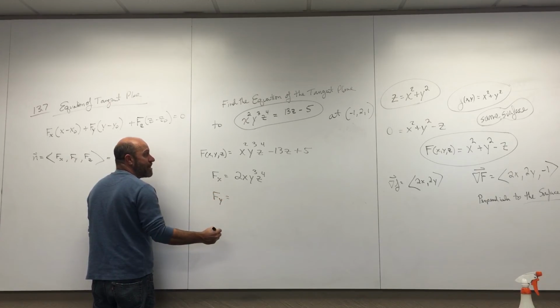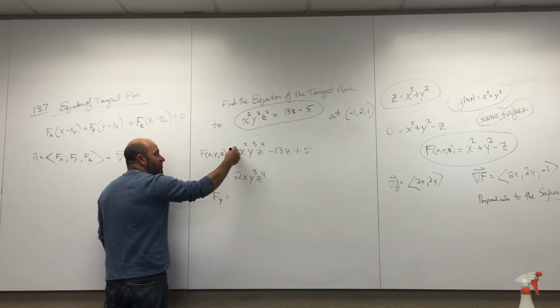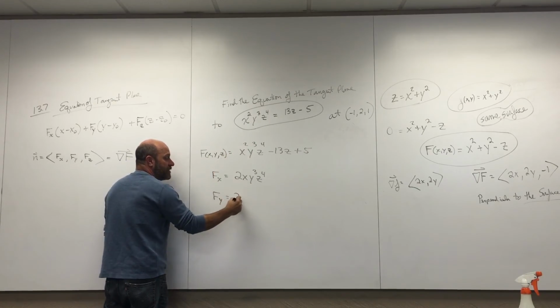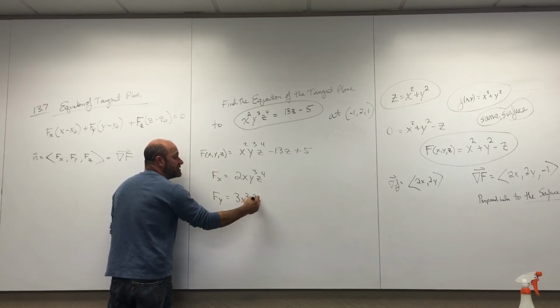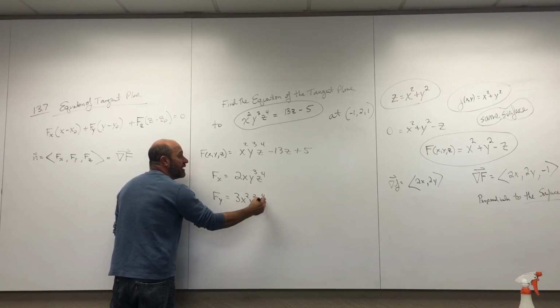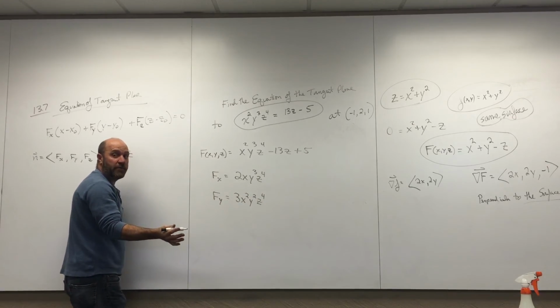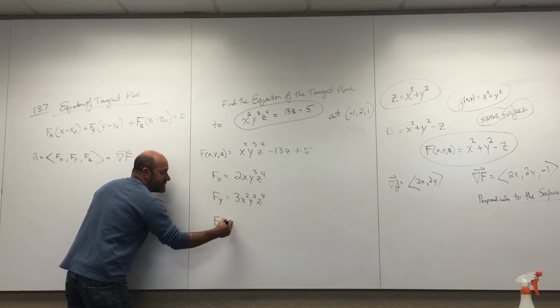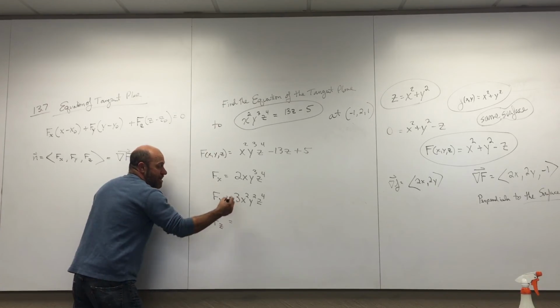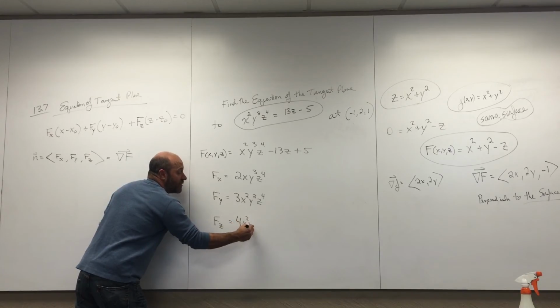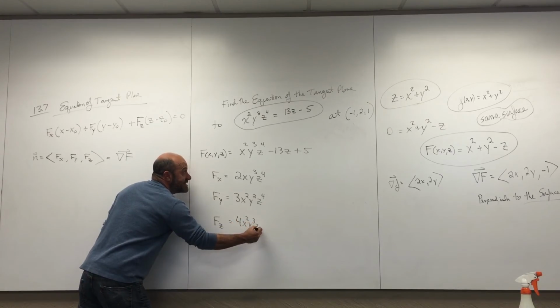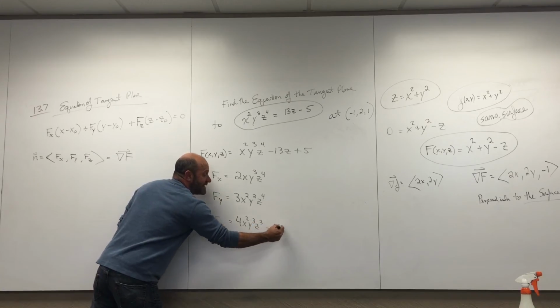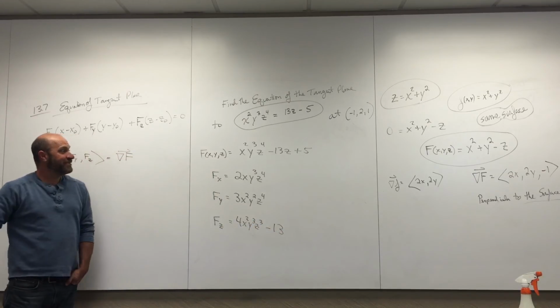3x squared y squared z to the fourth. That's it for Fy. And big Fz is 4x squared y cubed z cubed minus 13. Woohoo!